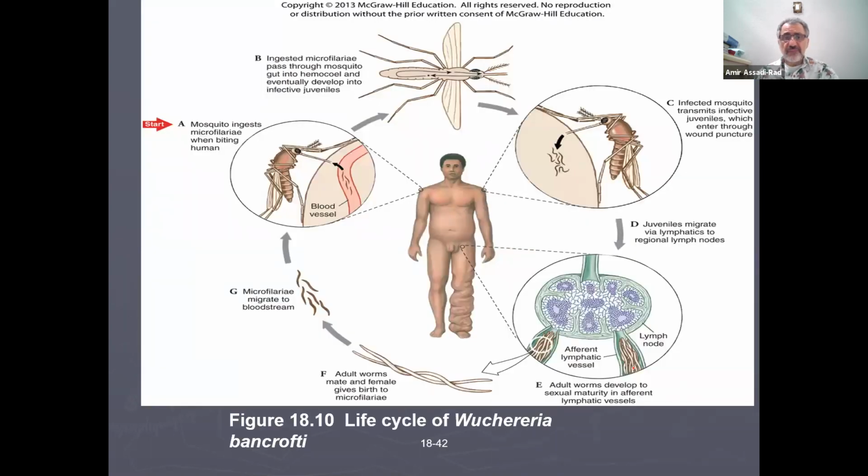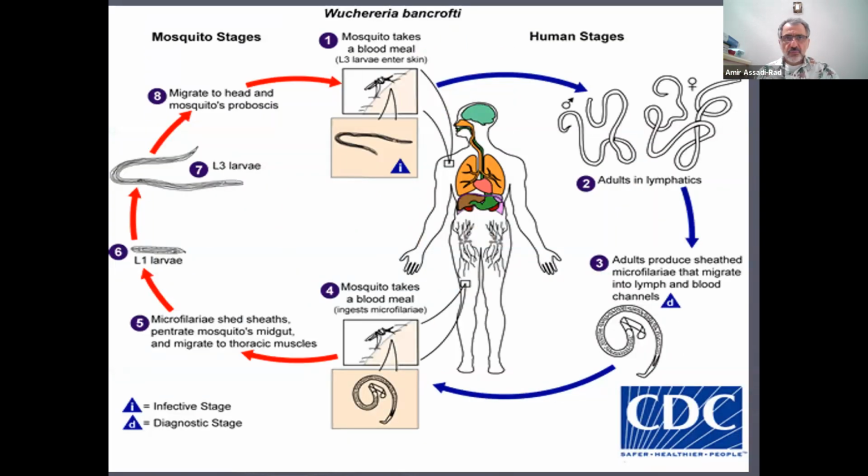Here is an example of elephantiasis, and the life cycle goes on in elephantiasis. You start up with the mosquito right here, and then in the mosquito, the larva becomes L3 and then is transmitted to lymphatic nodules, and the legs become Wuchereria bancrofti.